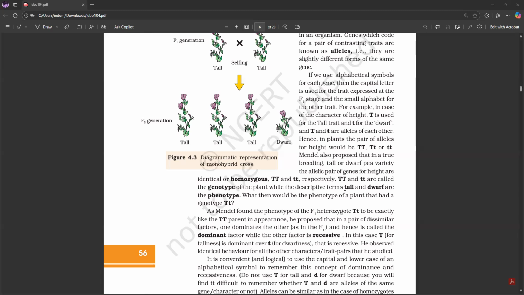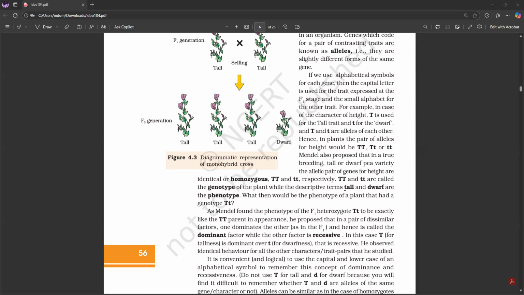Hence, in plants, the pair of alleles for height would be TT, Tt, or tt. Mendel also proposed that in a true breeding tall or dwarf pea variety, the allelic pair of genes for height are identical, or homozygous, TT and tt, respectively.